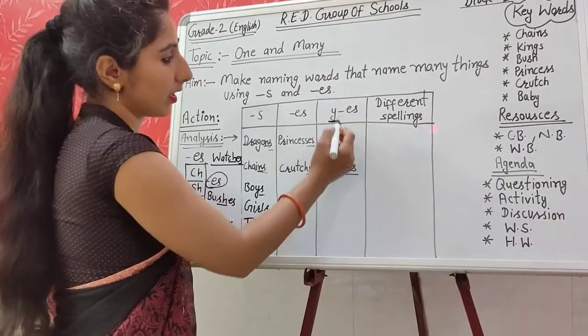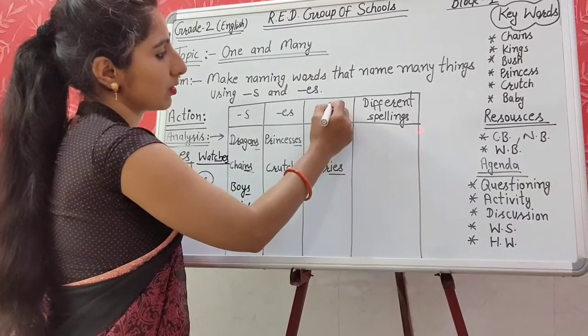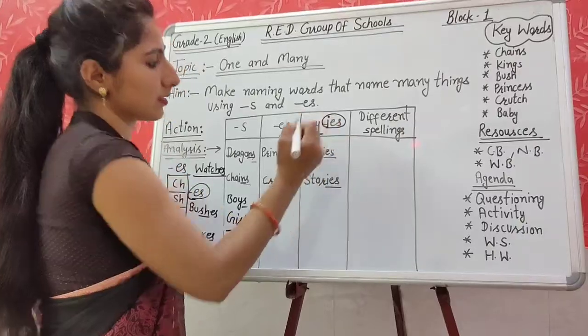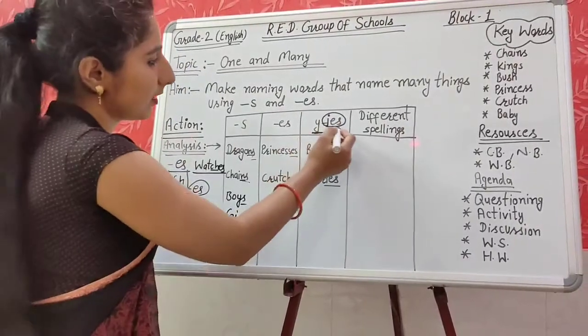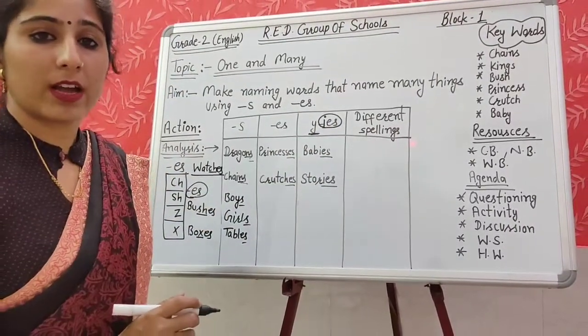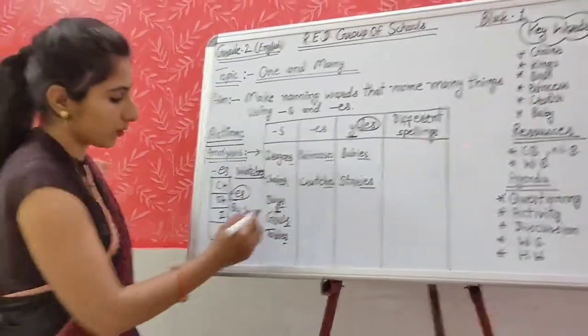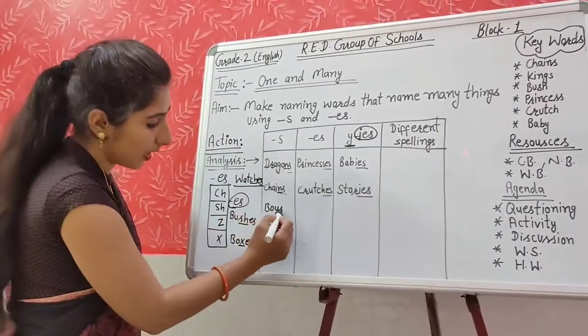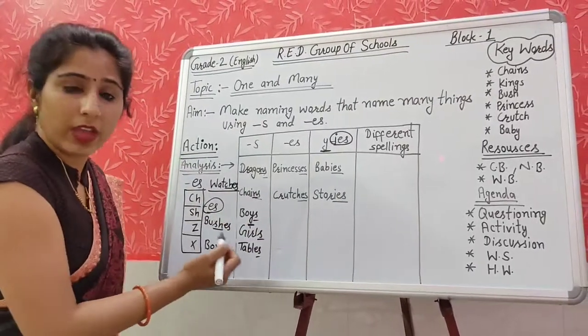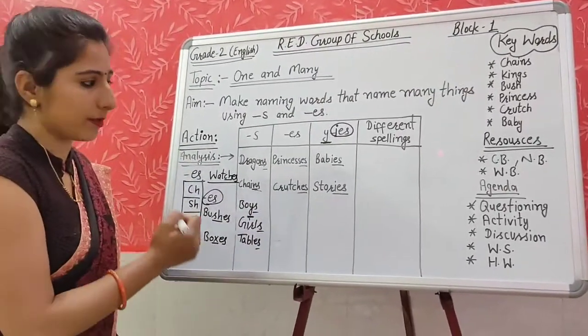The letter Y changes into IES. When do we add IES? Here also in boy, Y is there, but we have not added IES. We have added only S. Why?